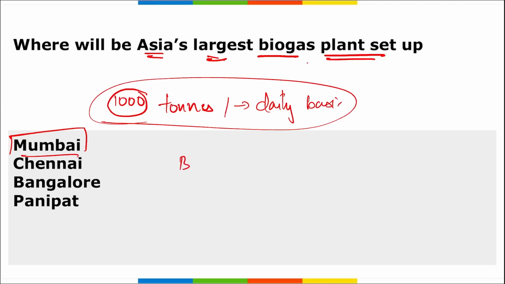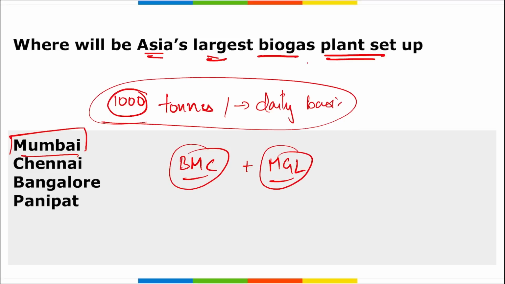Also remember BMC, that is Brihan Mumbai Municipal Corporation, and Mahanagar Gas Limited, that is MGL. These two organizations came together and they are joining hands to set up Asia's largest biogas plant in Mumbai, Maharashtra. This proposed plant will recycle damp, organic and degradable waste, which accounts for 3500 tons of the 6000 tons of solid waste generated on daily basis in Mumbai, Maharashtra.